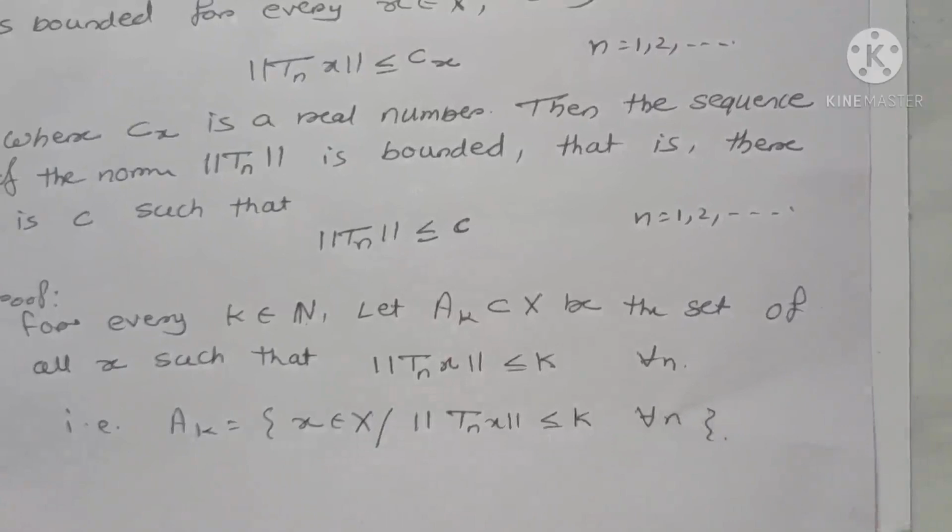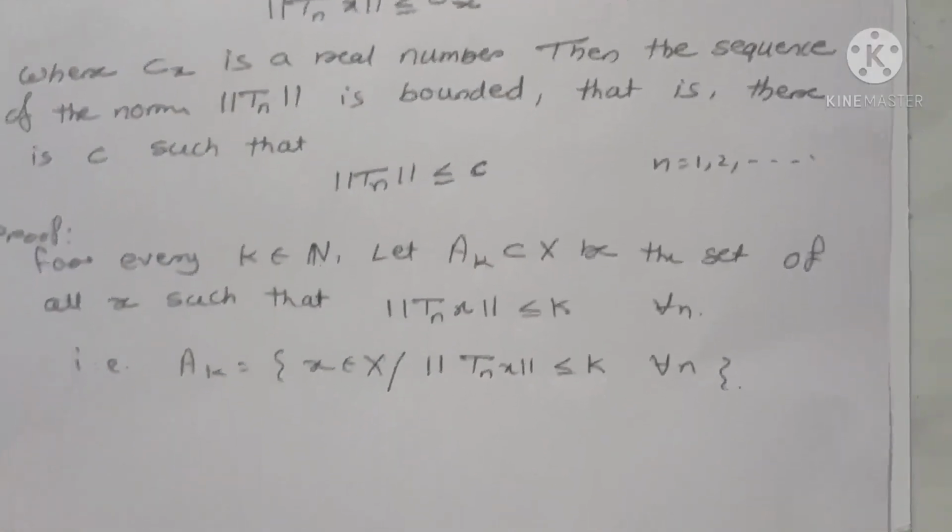This is the AK, which is a subset of capital X, because every element of AK is an element of capital X.